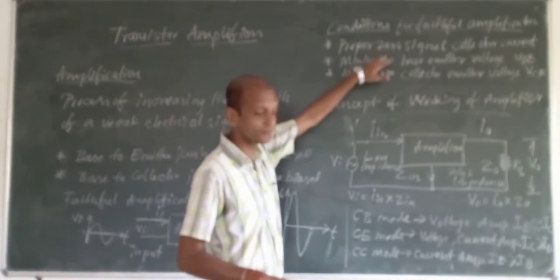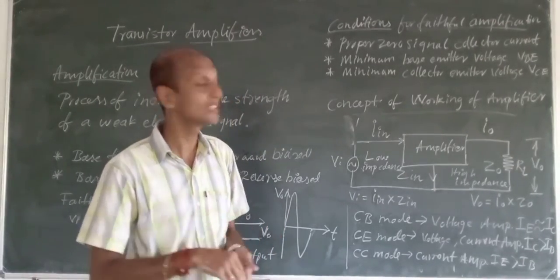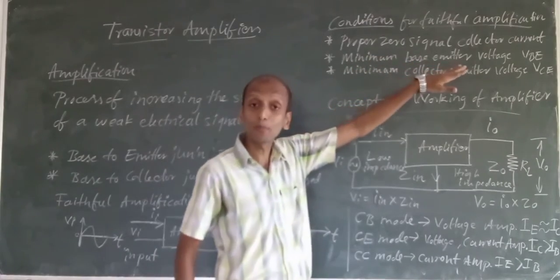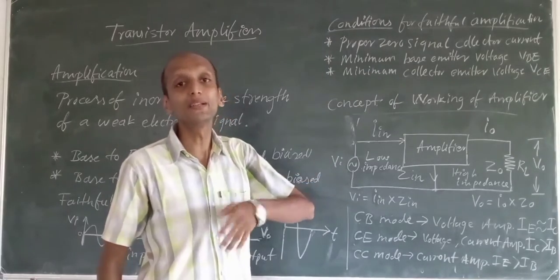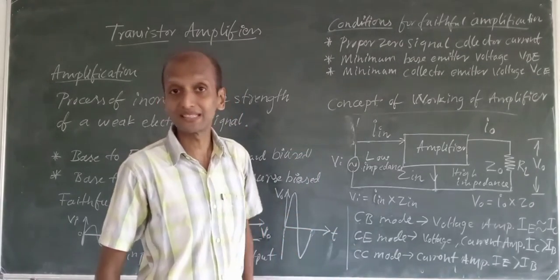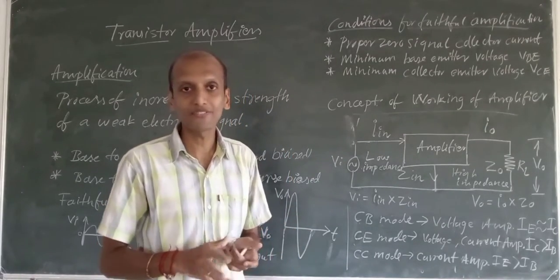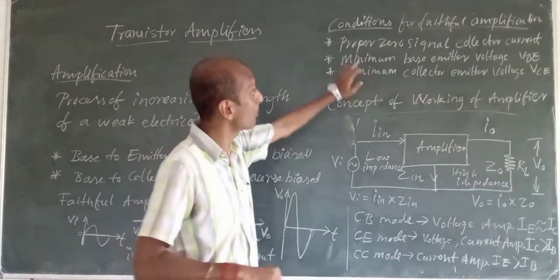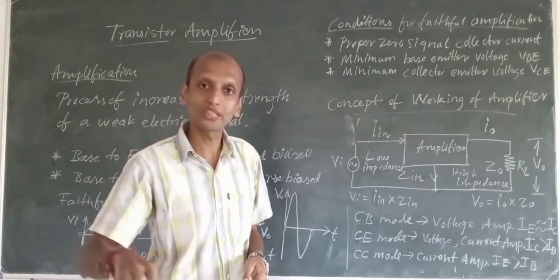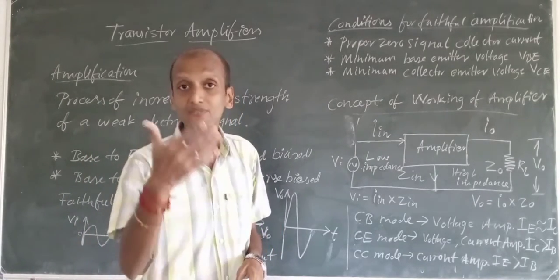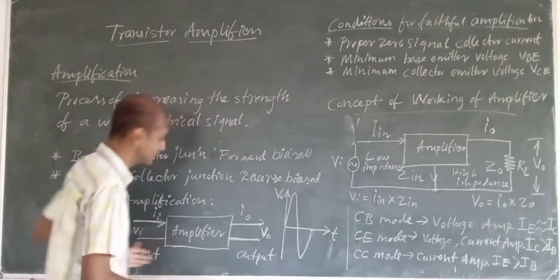Even if I haven't given any input signal yet, I must have a proper collector current, which has to flow properly because of the bias voltage. If we have given the bias voltages, then some current will definitely flow. So proper zero signal collector current should be there. Zero signal collector current in the sense bias voltage must be there. Without bias voltage, no current is going to flow. No signal means we haven't given the signal yet.